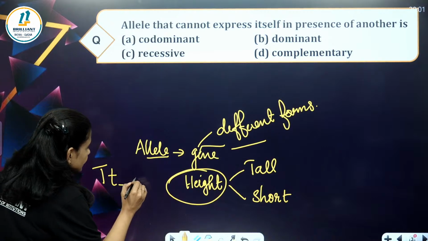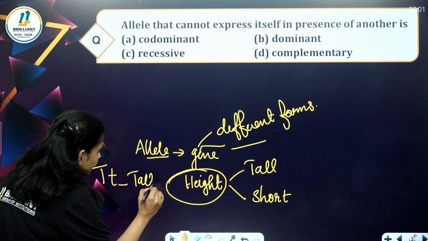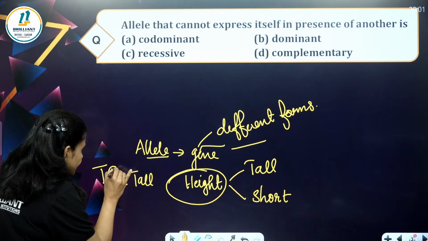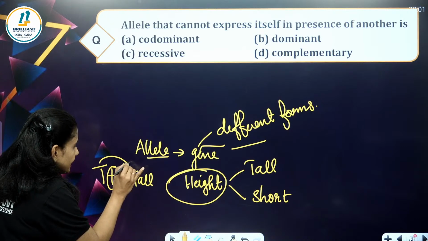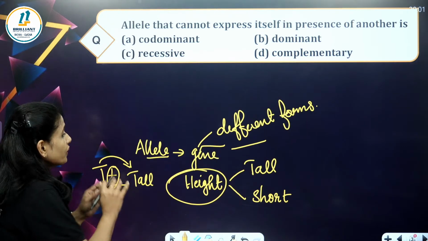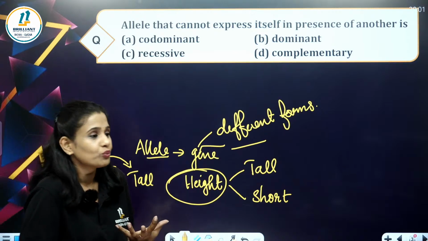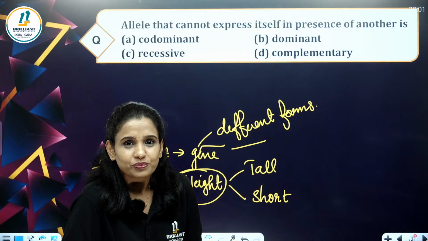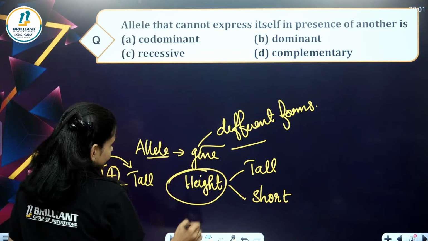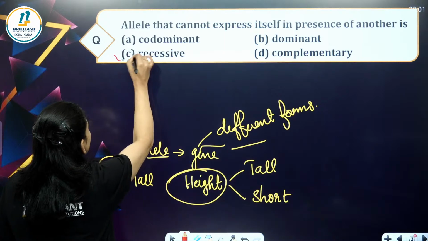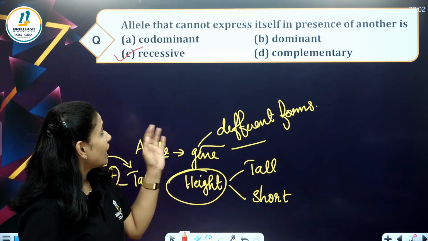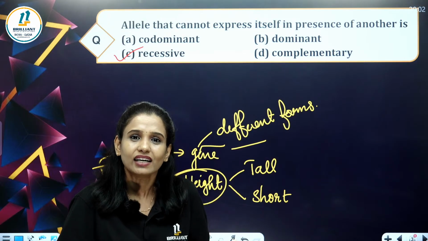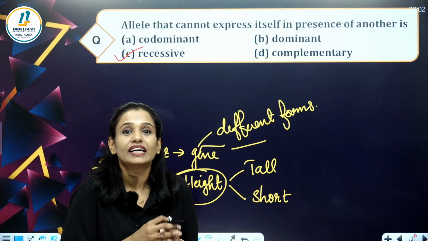This is expressed as tall, right? Which character is suppressed? The small t is suppressed. Capital T is expressed here. So which character is not shown? The character that is not shown is called recessive. Allele that cannot express in presence of another one is called recessive.